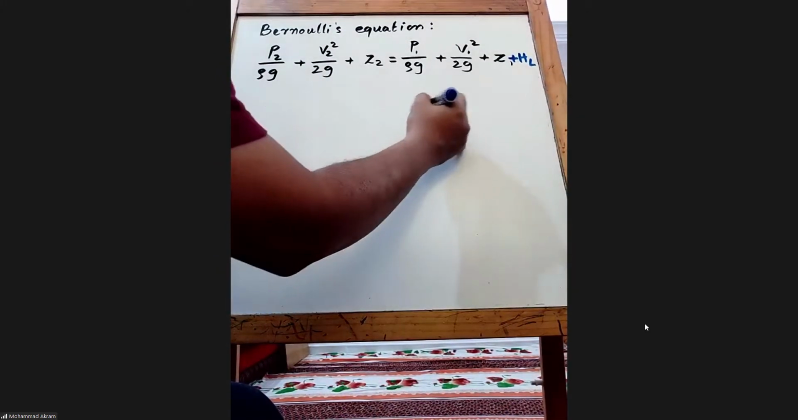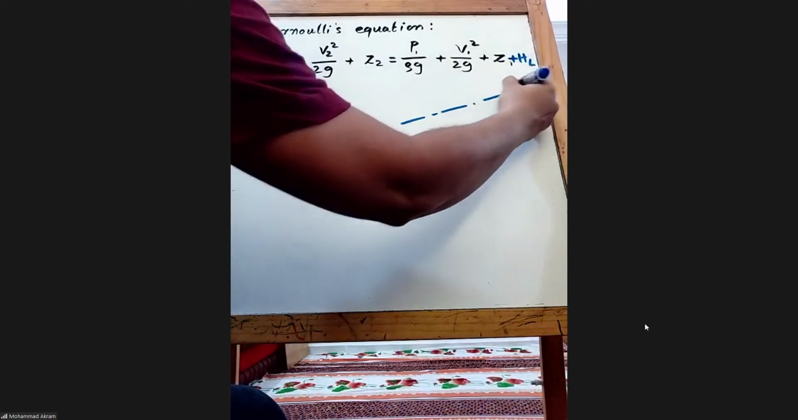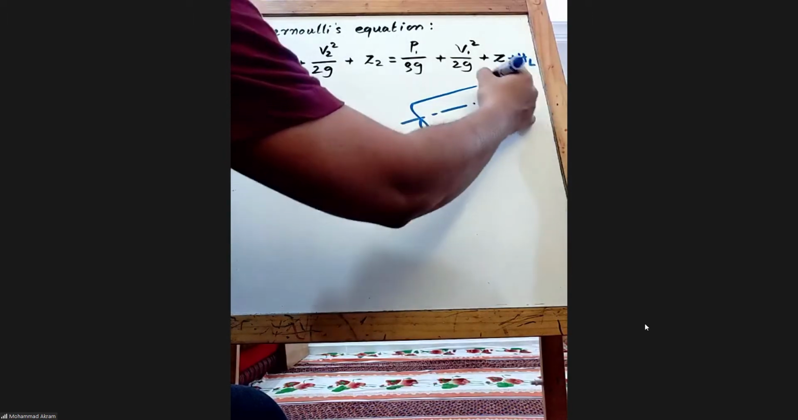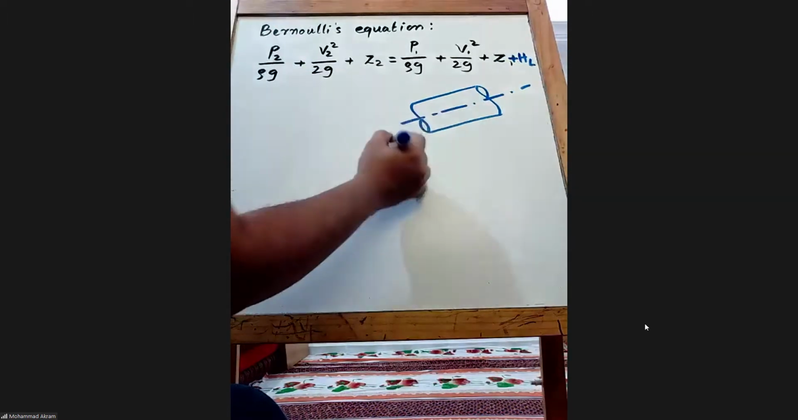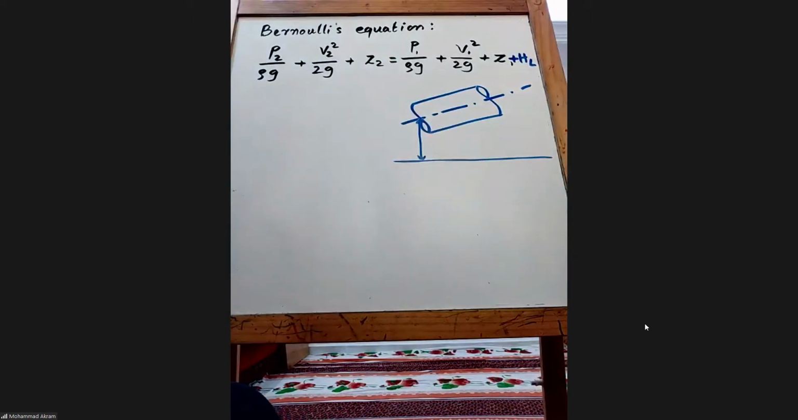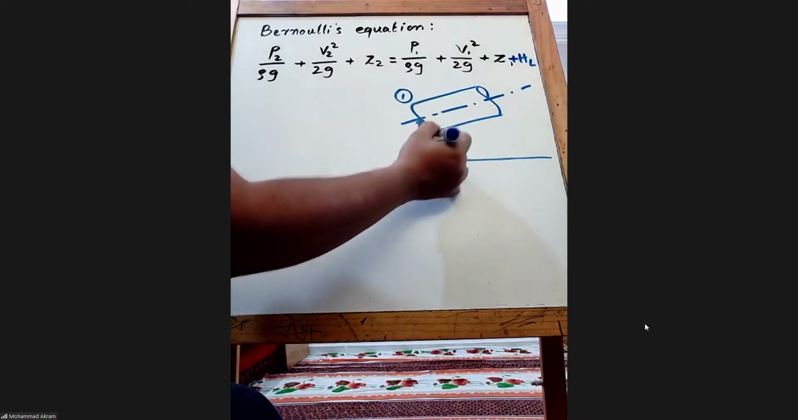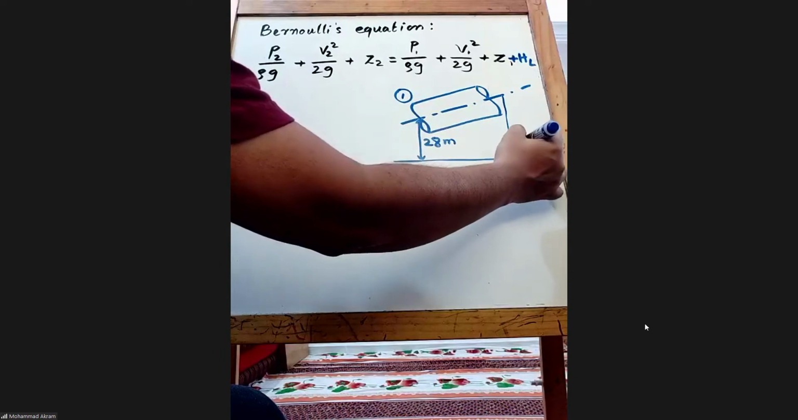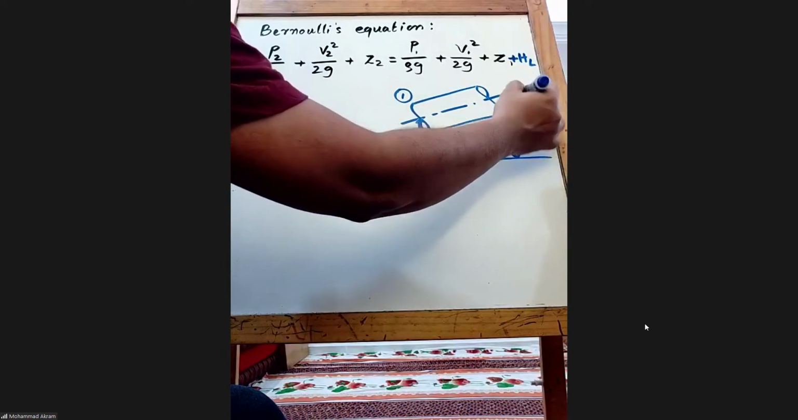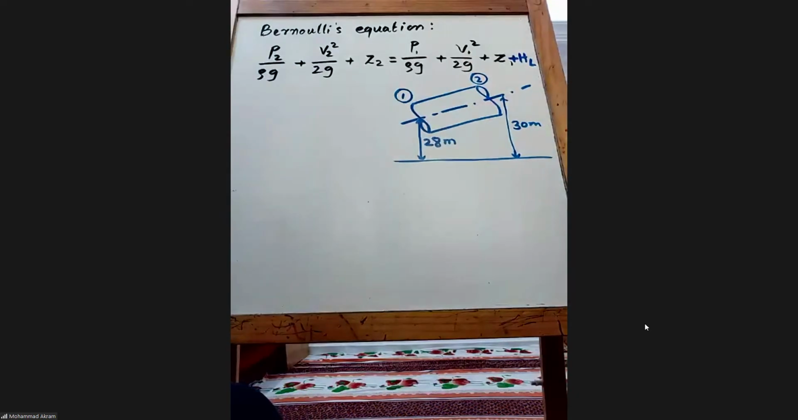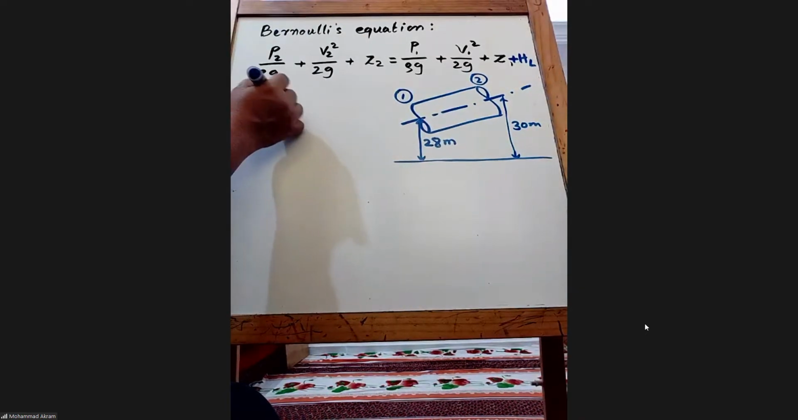Area is constant. With reference to the datum, section 1 is at a distance of 28 meters, whereas section 2 is at 30 meters. Same diameter it is, around I think 400 millimeter.